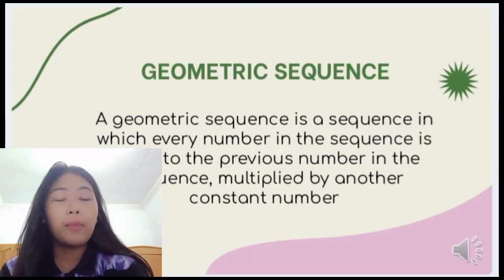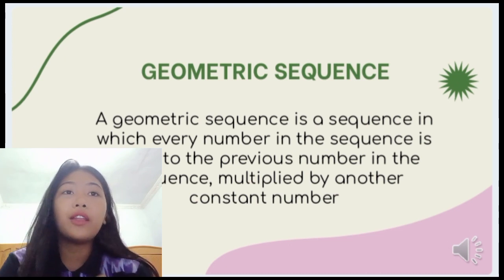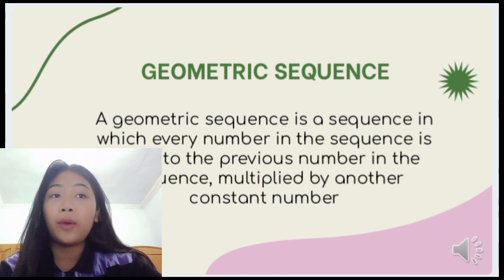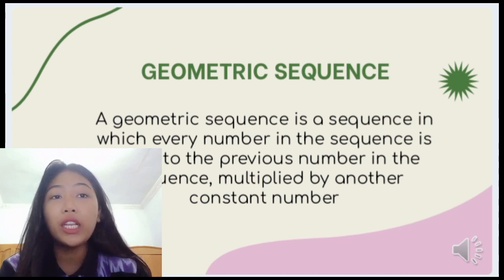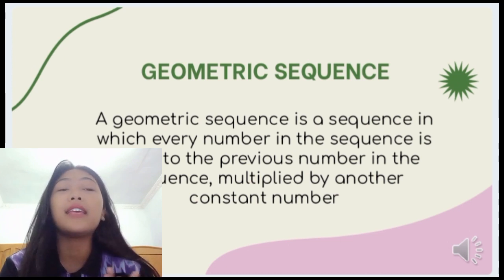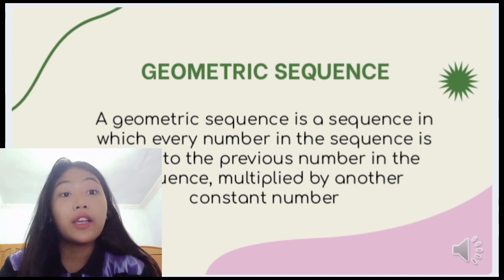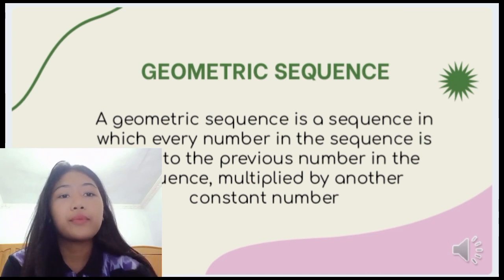Besides the arithmetic sequence, we also learn about the geometric sequence. A geometric sequence is a sequence in which every number in the sequence is equal to the previous number in the sequence multiplied by another constant number.